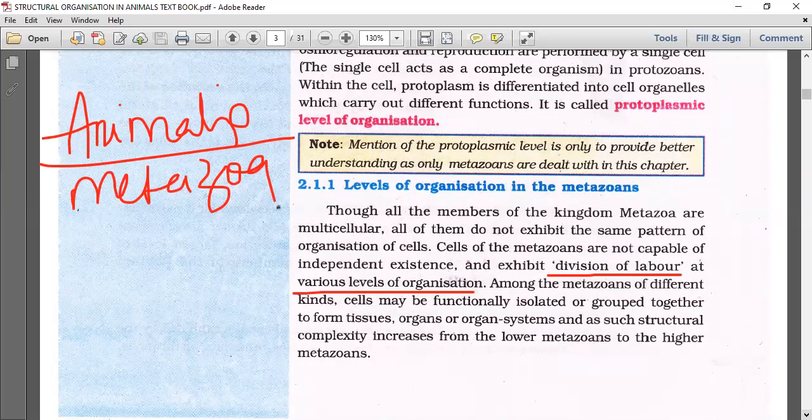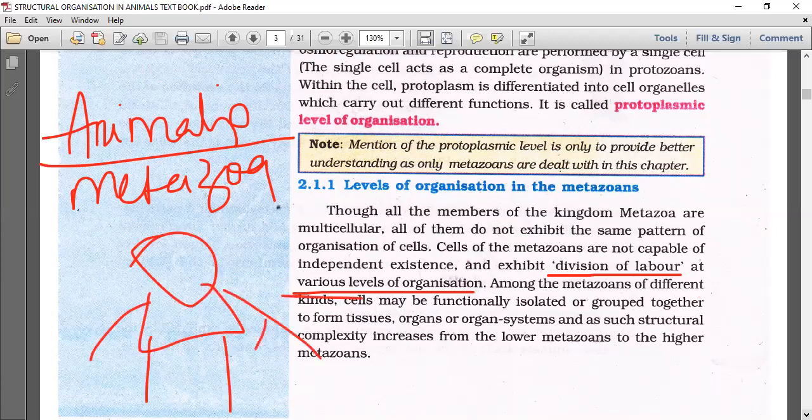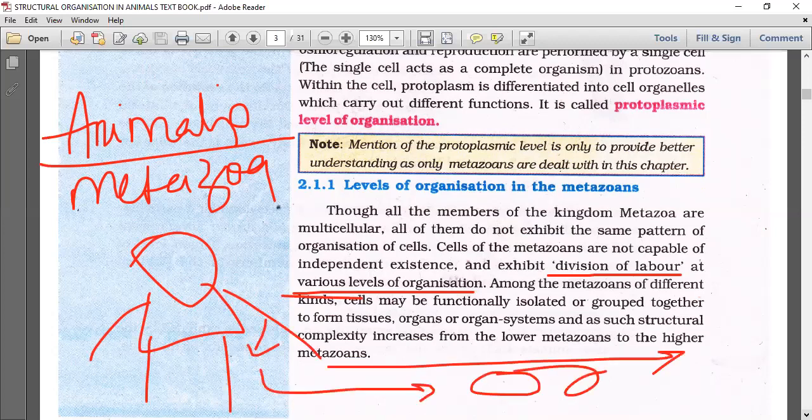Cells of the metazoans are not capable of independent existence. That is very important here. That means in your tissue, in your body, if you bring one cell out, it won't act like an amoeba. If you bring some tissues out, it won't act like sponges. If you take a human being, an organism, and remove some tissue or some cell and drop it here, will it act as an organism? No, not at all possible.